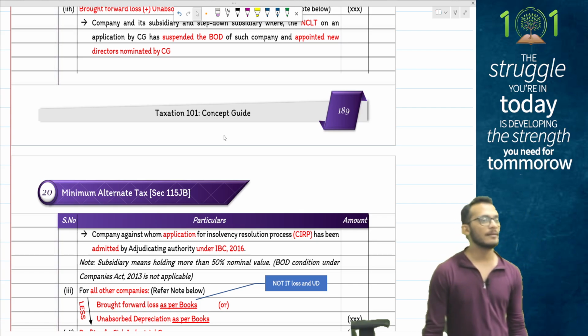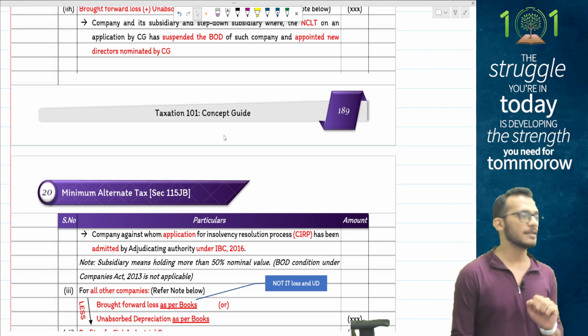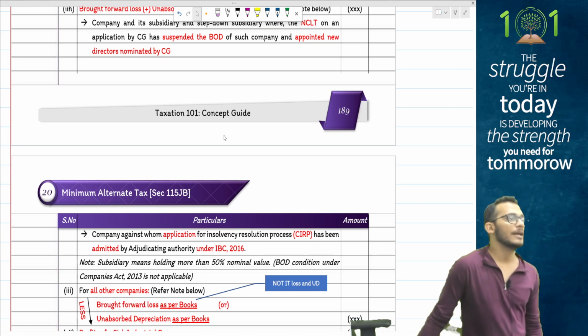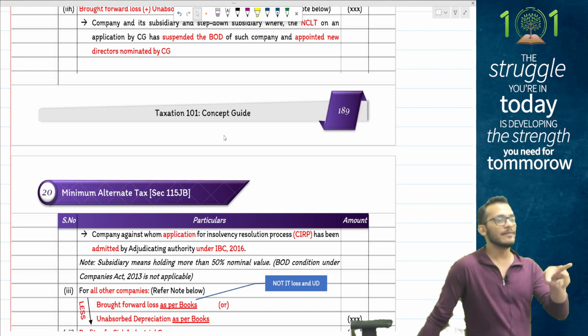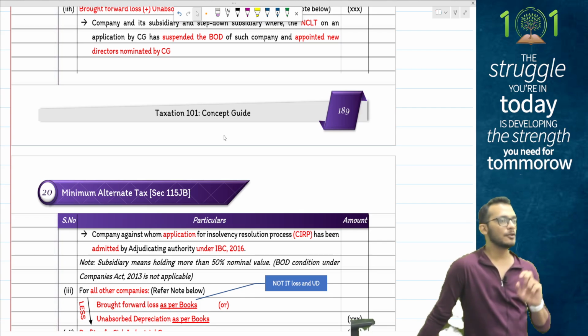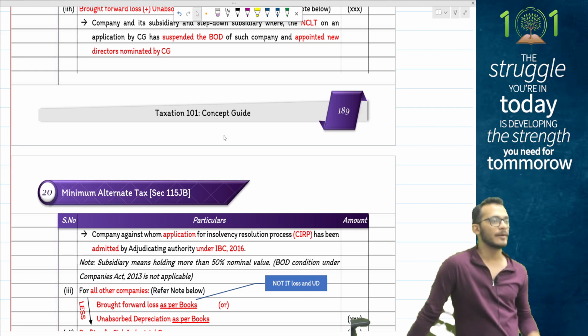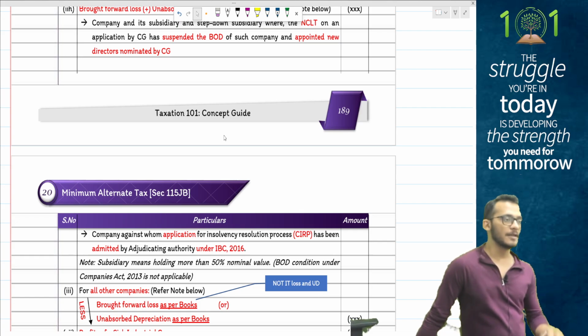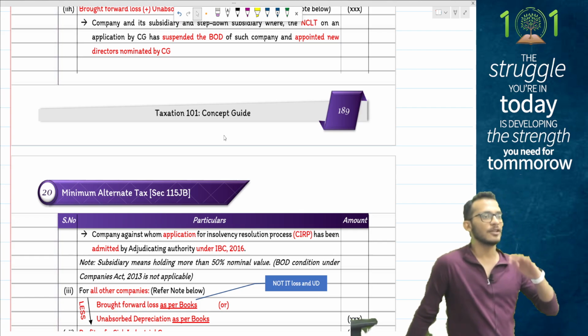Apart from this, people, income tax comes and says if you are going under Ind AS, then you have some other items to make. Item number 1, if there is any item under OCI, tell me whether it is an item of OCI which can be subsequently reclassified to P&L or not be reclassified to P&L. If it can be reclassified on a subsequent date, you will ignore it off. But if it can't be reclassified to P&L, you will take that into consideration. If it's a loss, allow as deduction.